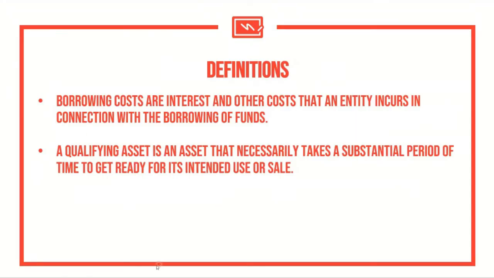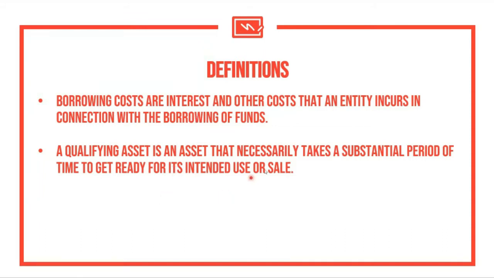So with that, let's proceed with the definitions. What definitions are we going to focus on? First, borrowing costs. Borrowing costs are interests and other costs that an entity incurs in connection with the borrowing of funds or in connection with a liability. In other words, these are interests. If there are other costs similar to interest, that's also considered borrowing cost. That's why when we talk about borrowing cost, we are talking about the effective interest, not the nominal amount that we're just paying. So we are looking for the amount that is actually recognized as interest expense in this case.